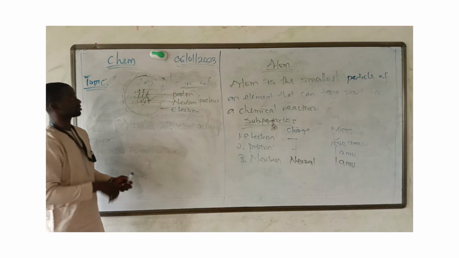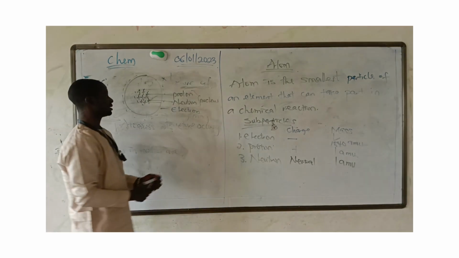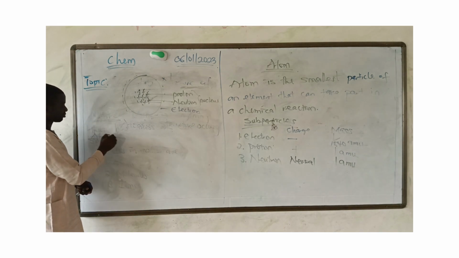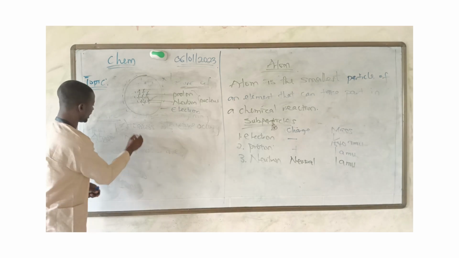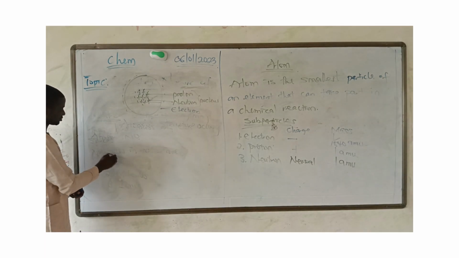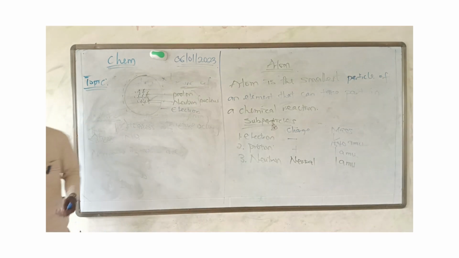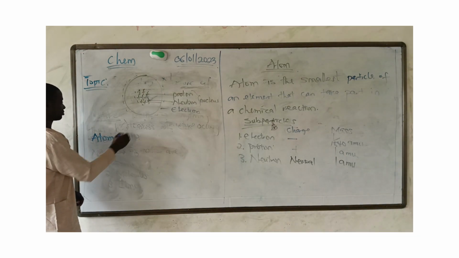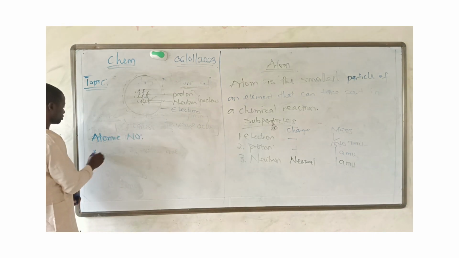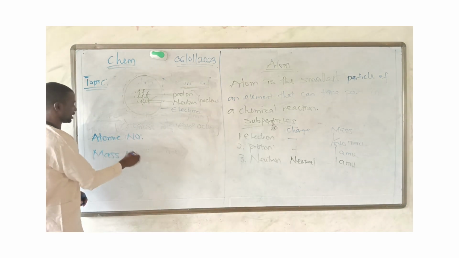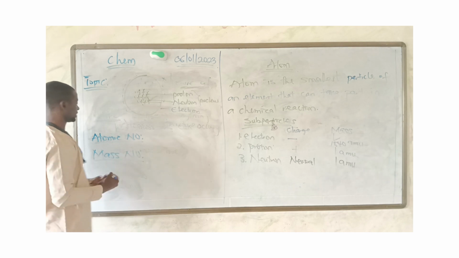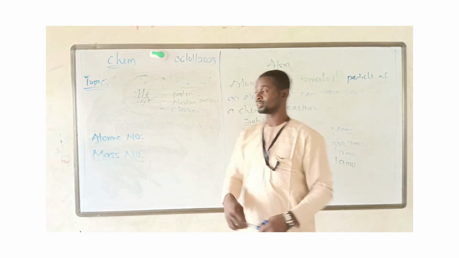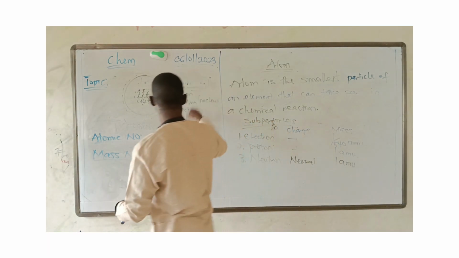From atomic structure, we can now talk about what we mean by atomic number and mass number. Atomic number is the number of protons in the nucleus of an atom of an element.